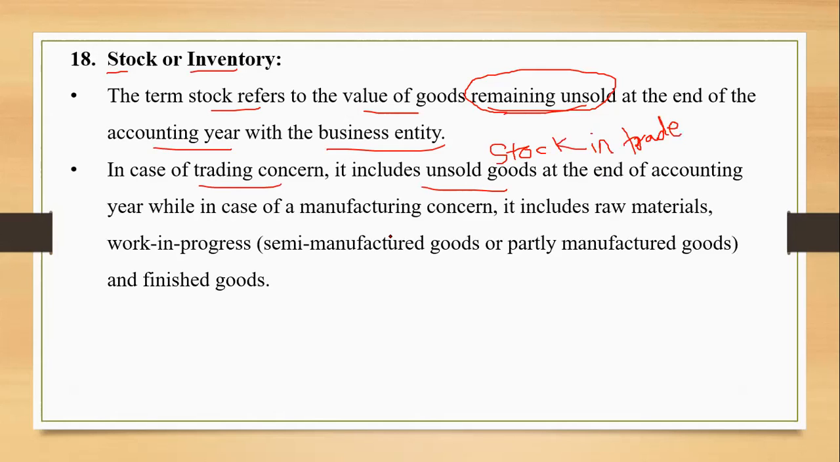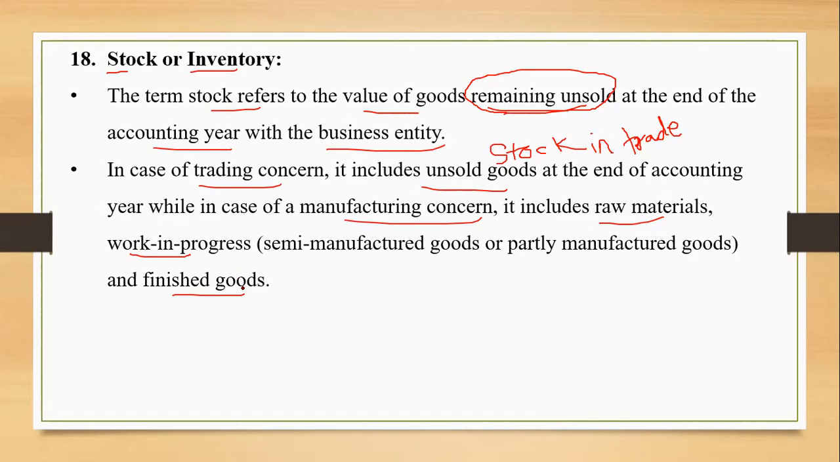And after that, if it is a manufacturing concern, for that we have three different types of stocks. One is raw material, other is work in progress, and third is finished goods. So basically we have four types of stock with us. In case of trading concern, it is stock in trade. In case of manufacturing concern, three types of stocks are possible. The raw material which is purchased by us for converting into finished goods, so that's raw material. The stock of raw material can be there with us.